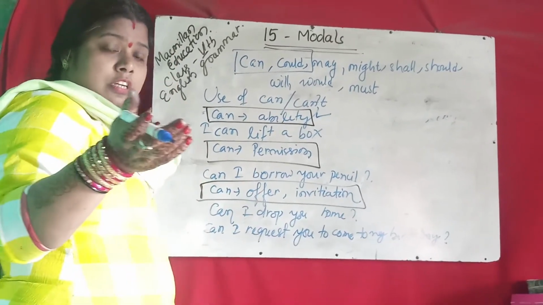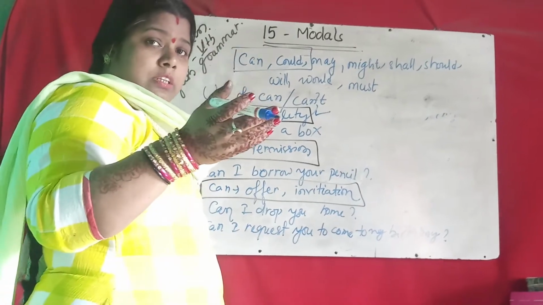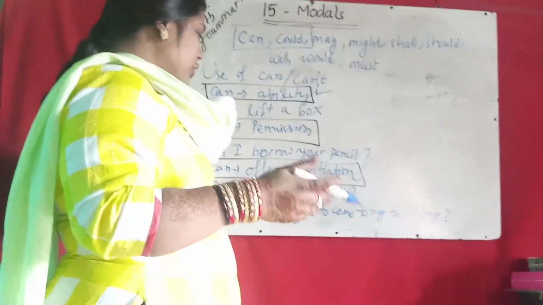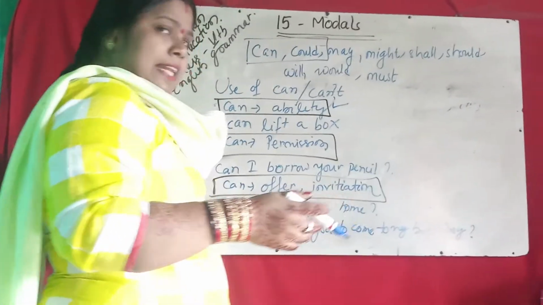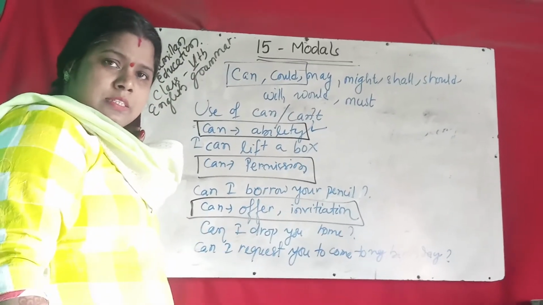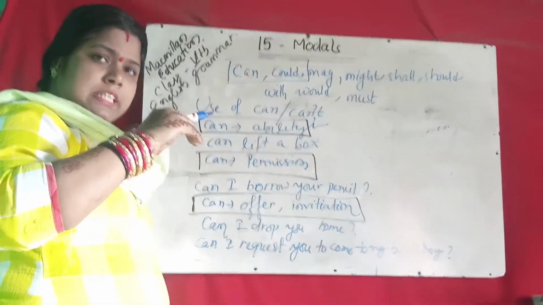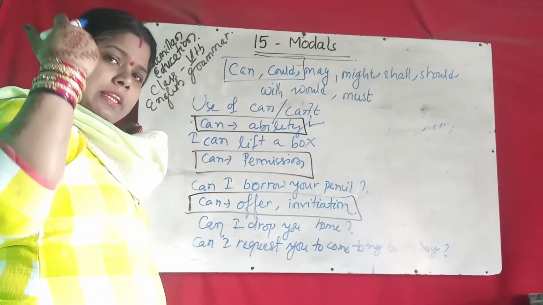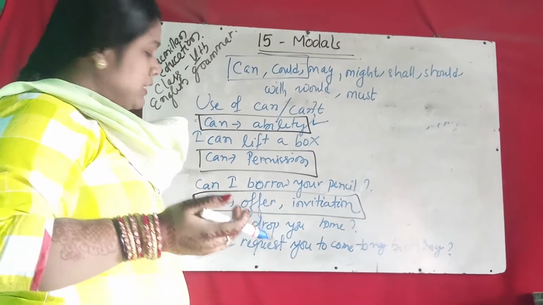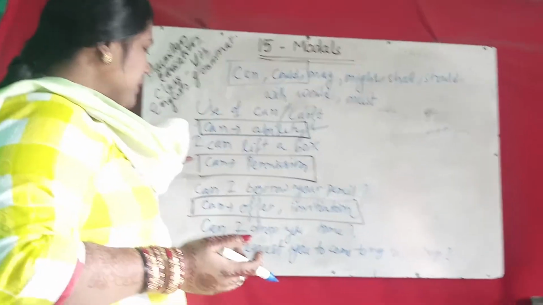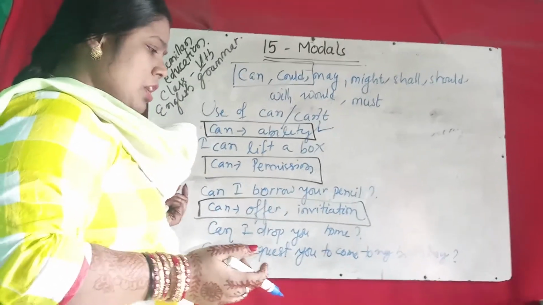Can I use your comb? Here you are asking permission. And one is offer: Can I drop you home? Can I help you to solve the problems? Can I invite you to my marriage party? Or can I invite you to my house? That is a polite request. So can is used in case of ability, permission, and when you offer something.